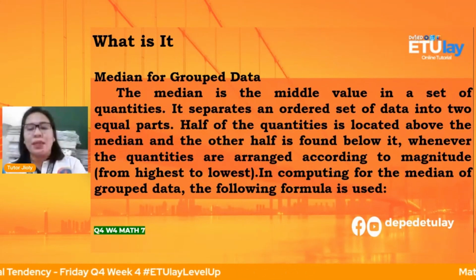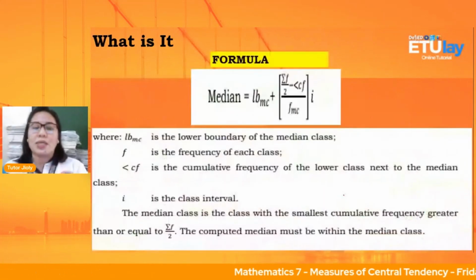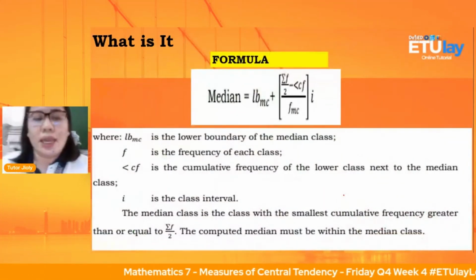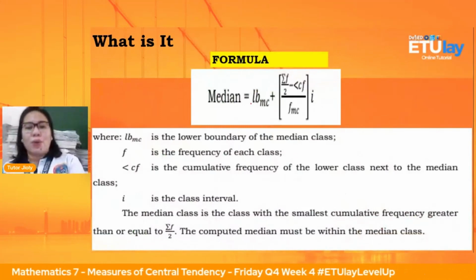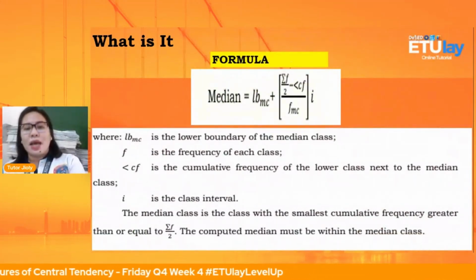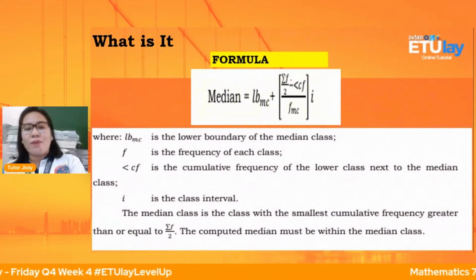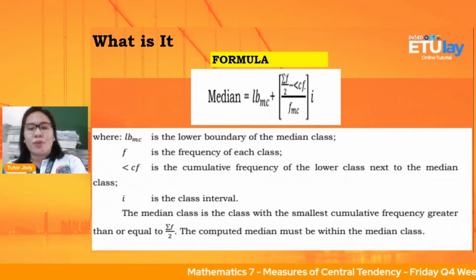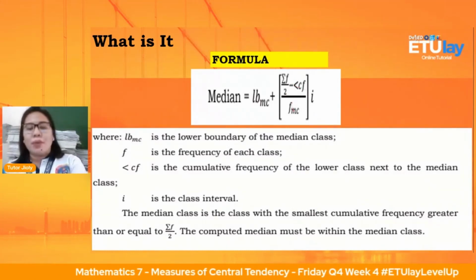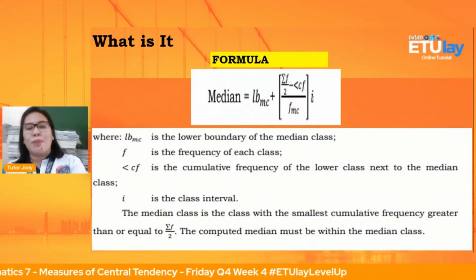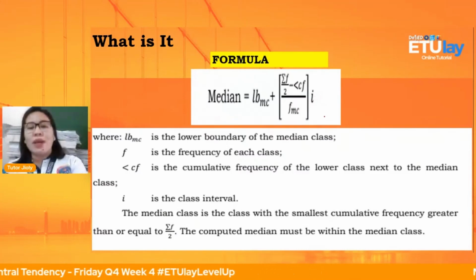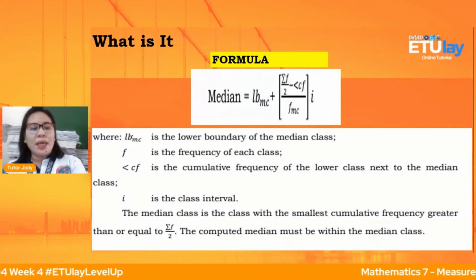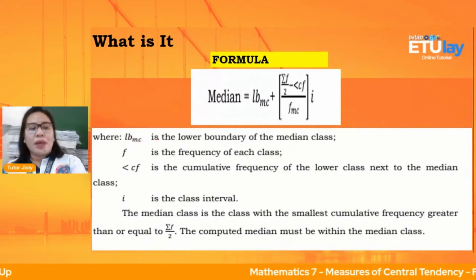In computing for the median of group data, the following formula is used. Okay, so we have the formula for the median: the lower boundary, plus, sum of f all over 2, minus less than cumulative frequency, all over F, the frequency, multiplied by I, which is our interval. Okay, LB, okay, then MC, is the lower boundary of the median class.